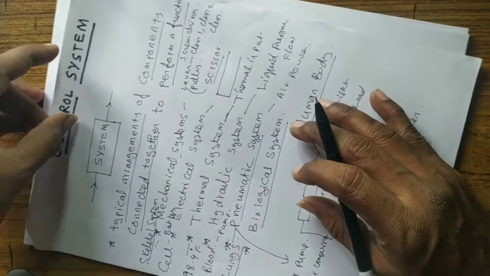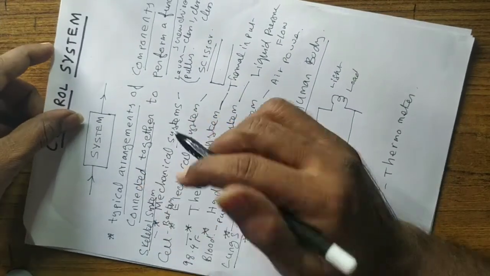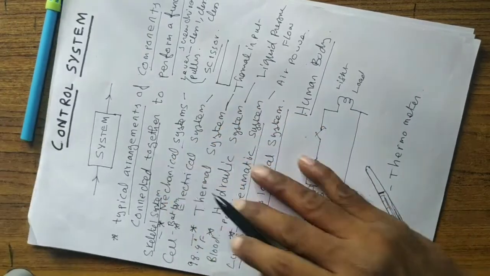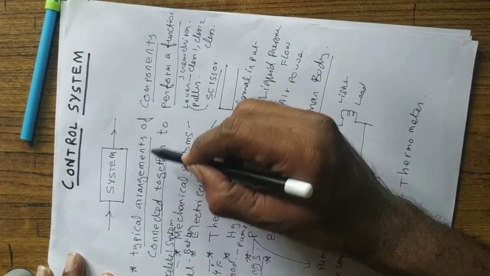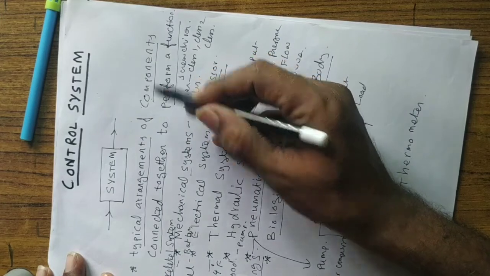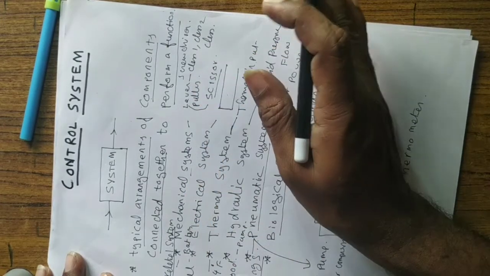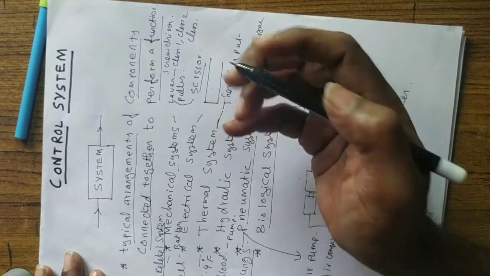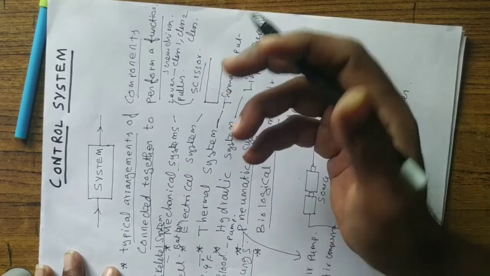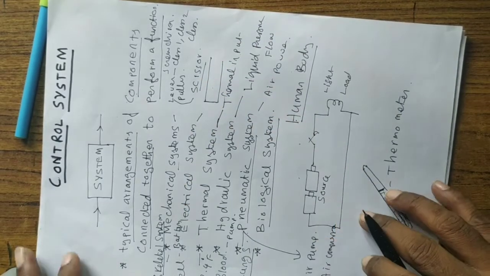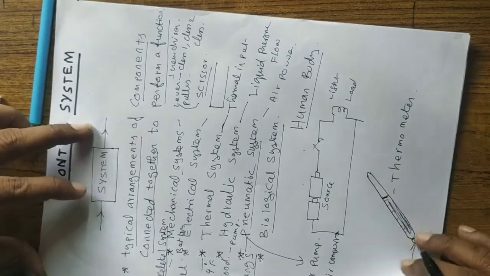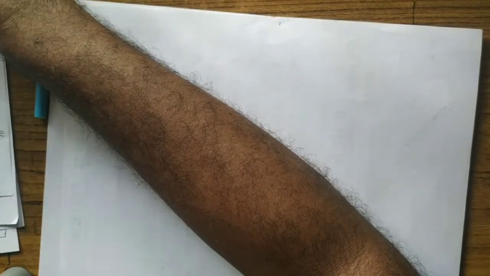So our basic intention is to understand what a system is, right? So let us once again see the definition. A system may be defined as a typical arrangement of components connected together to perform a function. If it is a mechanical system, mechanical components are connected together to perform some function, to perform a task, right? So this is what a system is. Now we understand what a system is and how to classify systems.